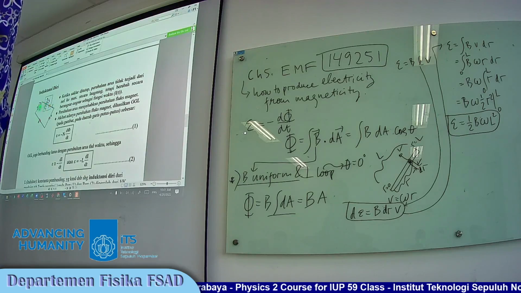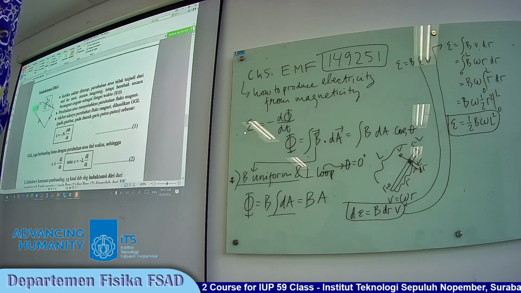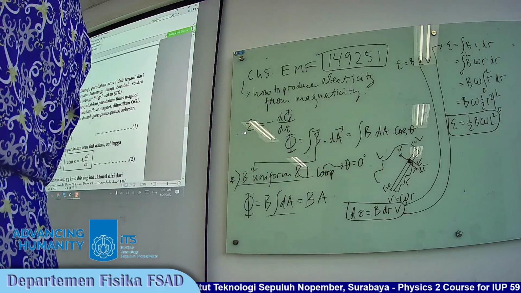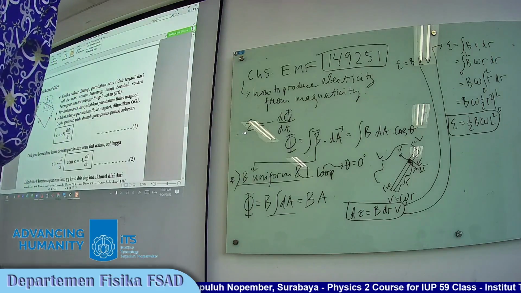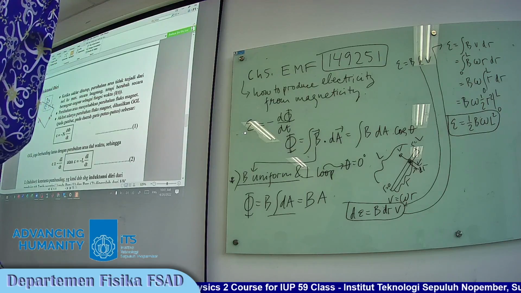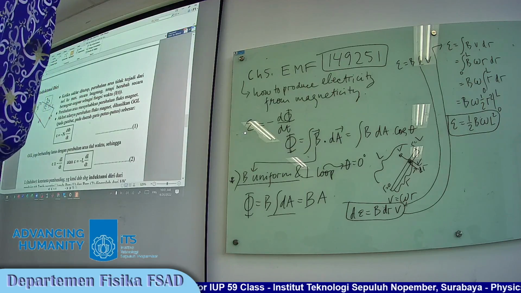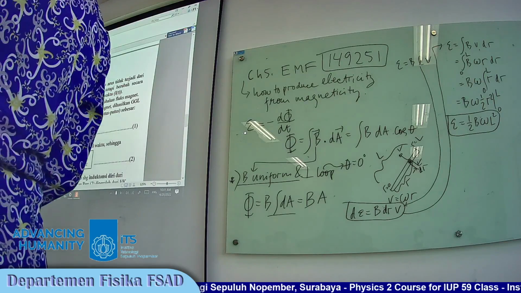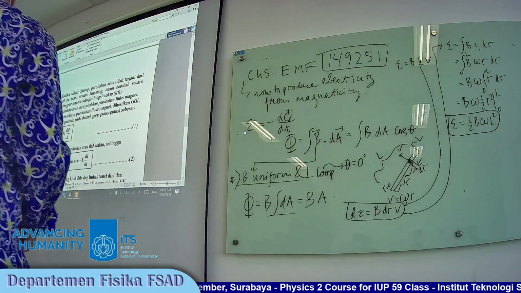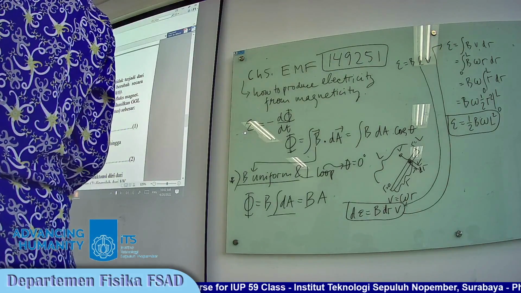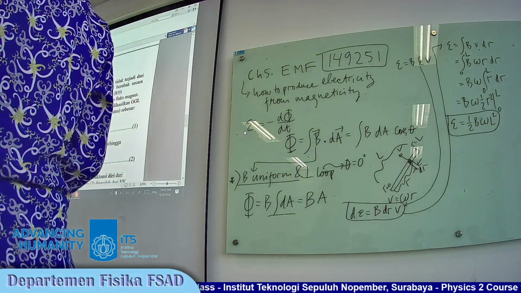And the change of the current is not directly from 0 to I, but changing gradually, ya. Berubah berangsur-angsur. Maybe in a second or less.